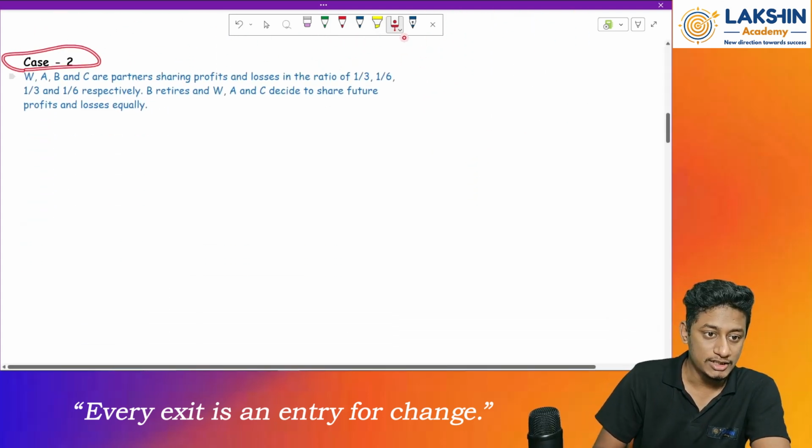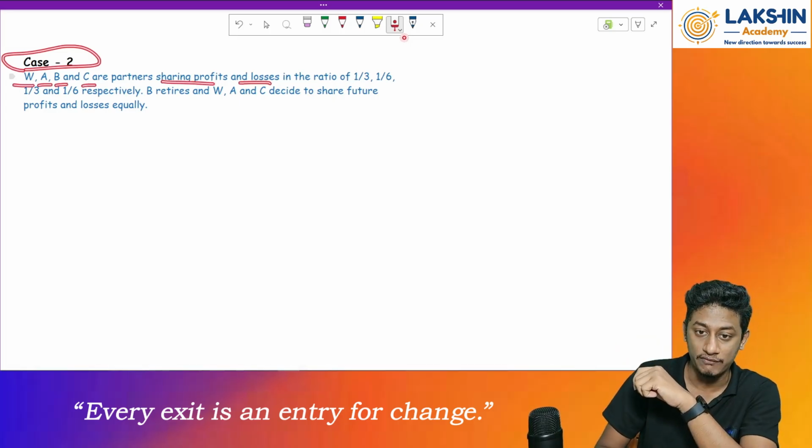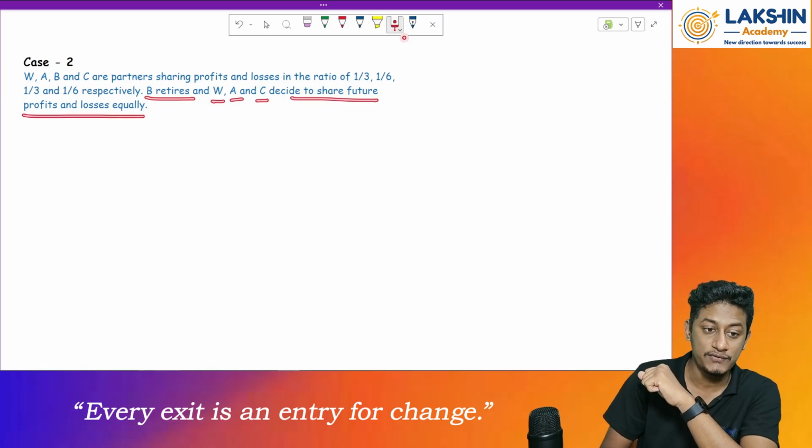So case number 2. Now what has happened? W, A, B and C, so 4 partners are sharing profits and losses in the ratio of 1 by 3, 1 by 6, 1 by 3 and 1 by 6 respectively. B retires and W, A and C decide to share the future profits equally.